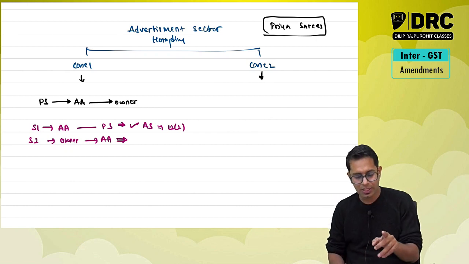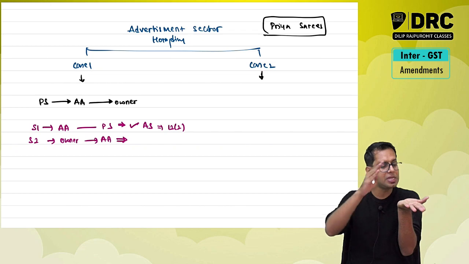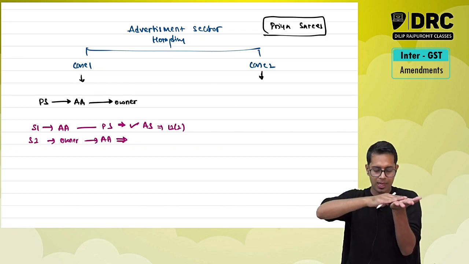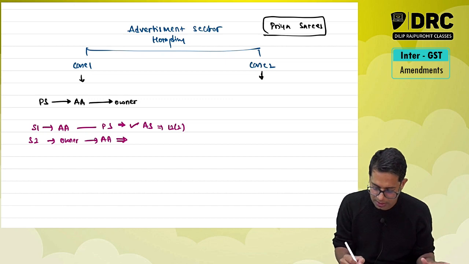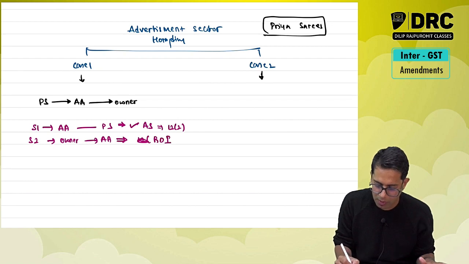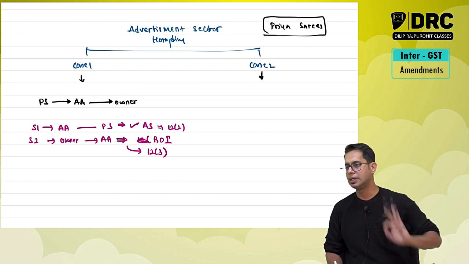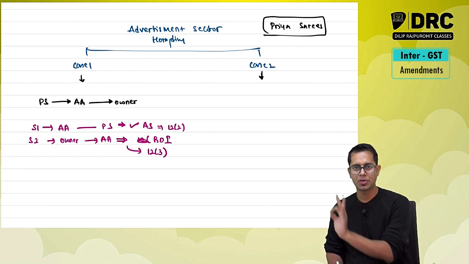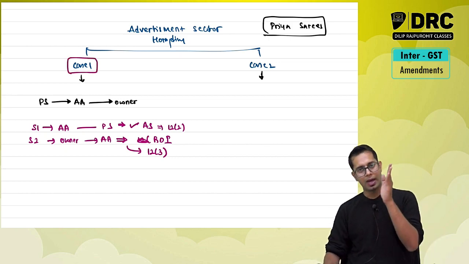Now this is a service with respect to immovable property. Immovable property is given on rent by this owner to the advertisement company. So this is treated as renting of immovable property services. For this service, place of supply is required to be determined by section 12 subsection 3.